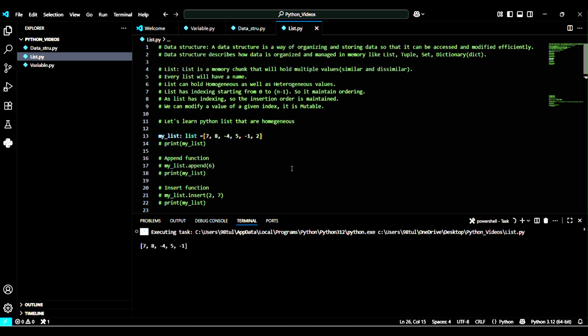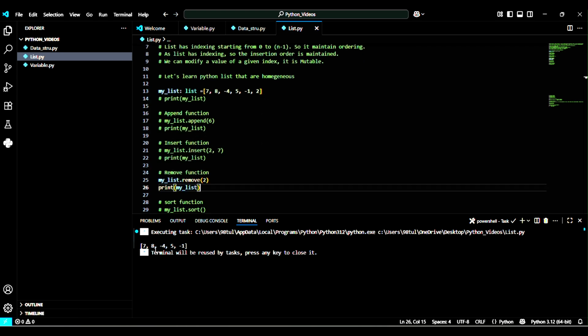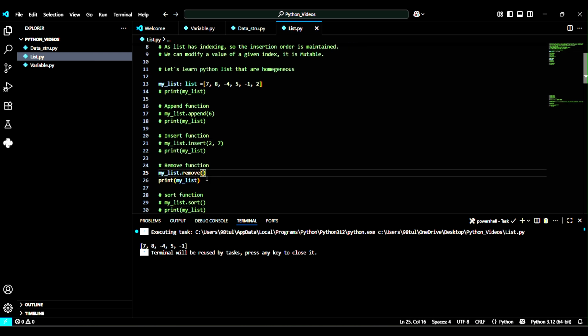As we have removed 2, in this list 2 is not present. You can see 7 is present, 8, minus 4, 5, minus 1, but not 2 because we have removed 2. In this place, if I remove 2 and I give 7, then let's see what happens next.